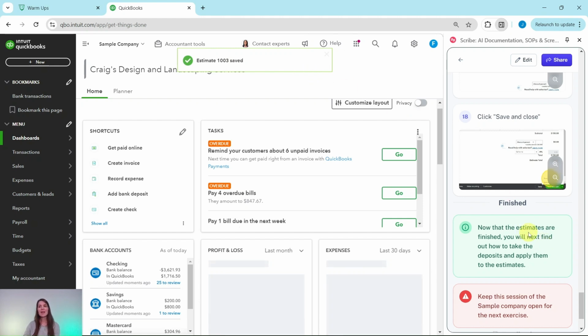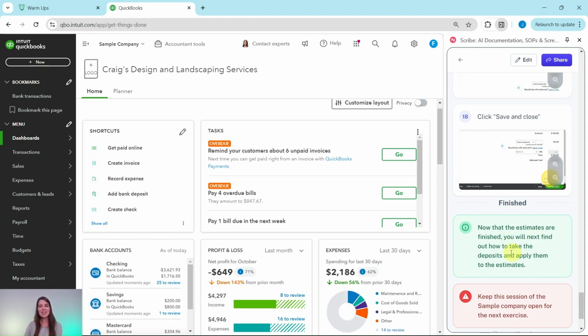And now that the estimates are finished, we will now find out how to take the deposits and apply them to the estimates in the next exercise. And that is how you create estimates.